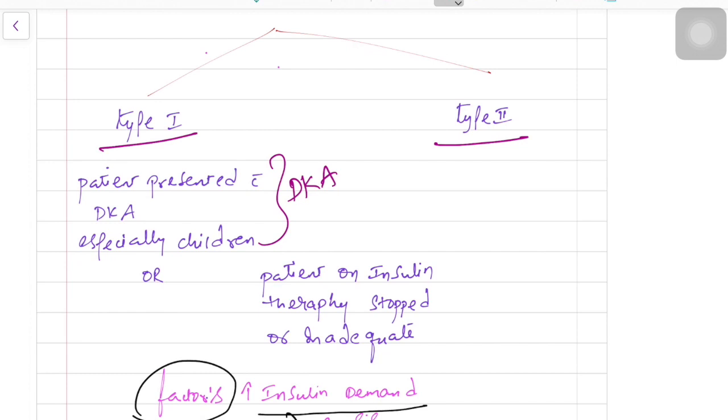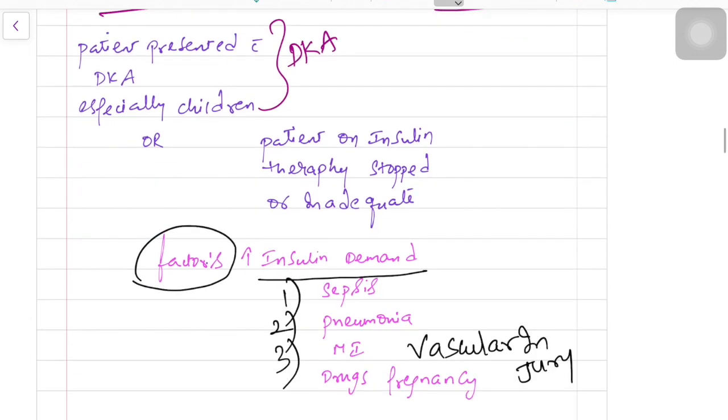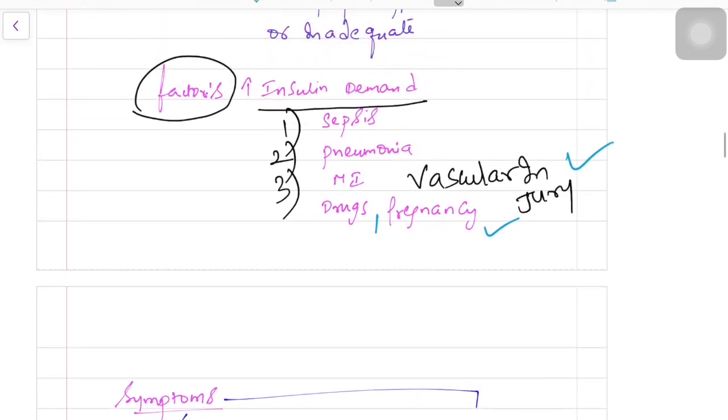There are also precipitating factors that increase the insulin demand of the body and can cause DKA: sepsis, pneumonia, vascular injury, myocardial infarction, some drugs, and pregnancy.